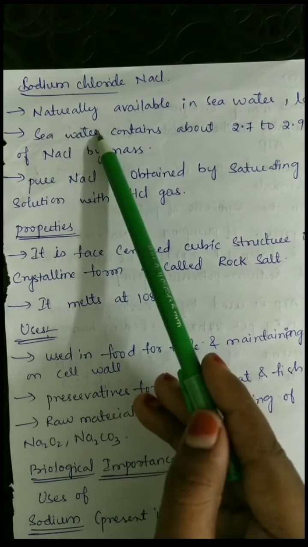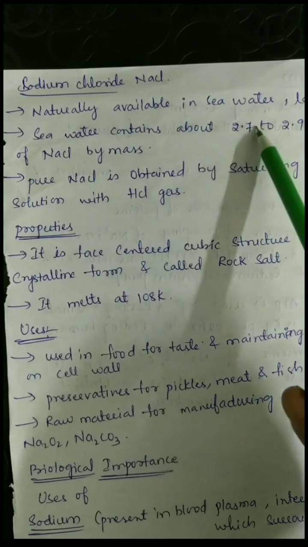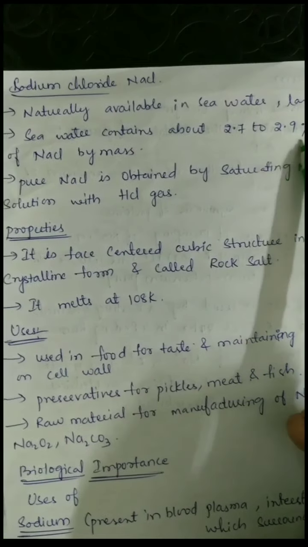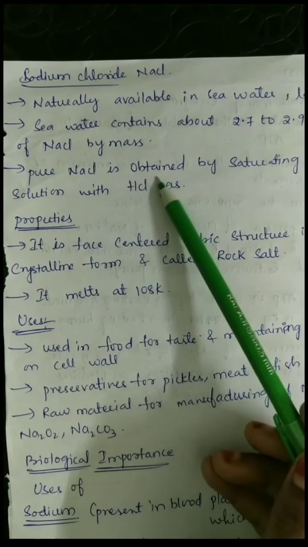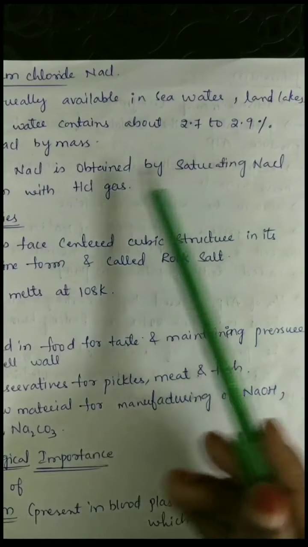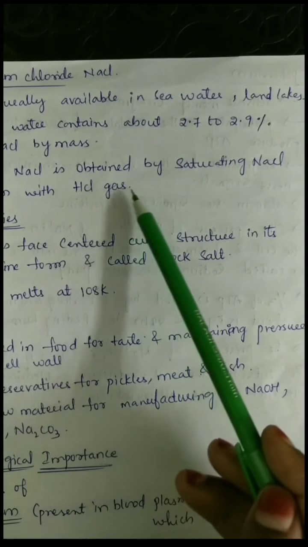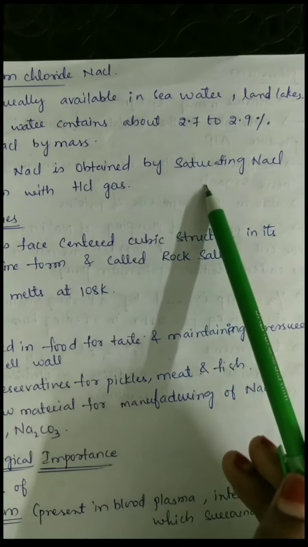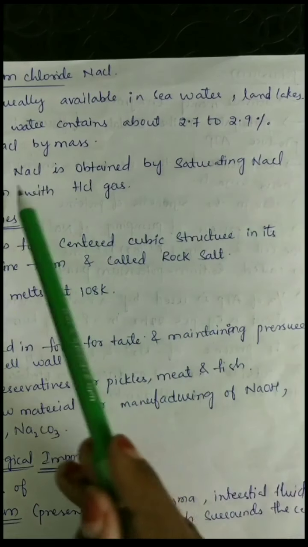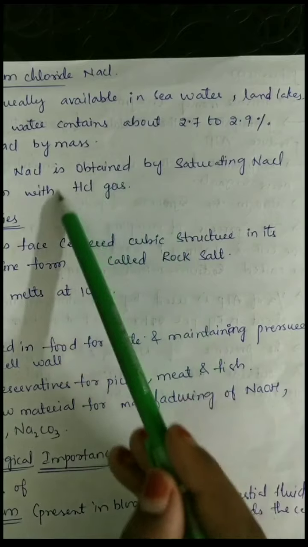Pure NaCl is obtained by saturating NaCl solution with HCl gas.